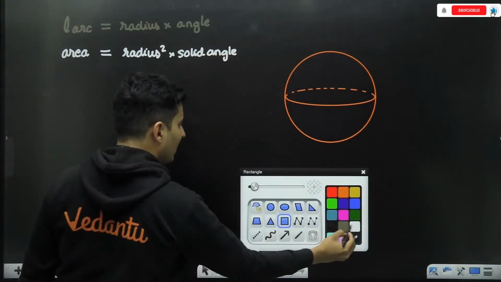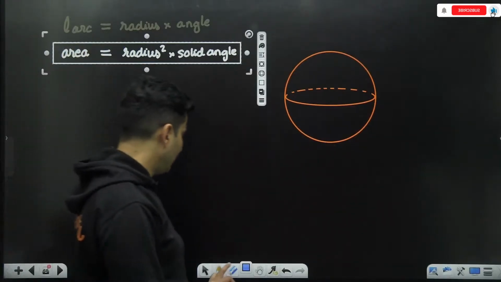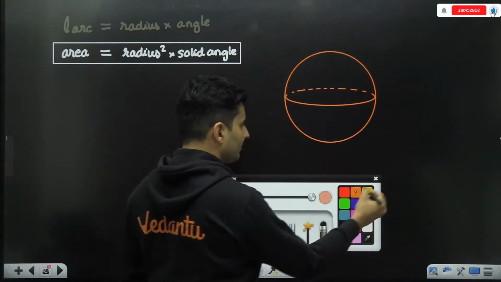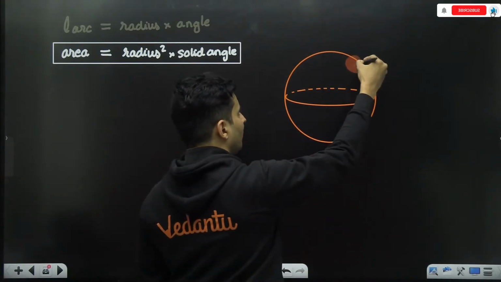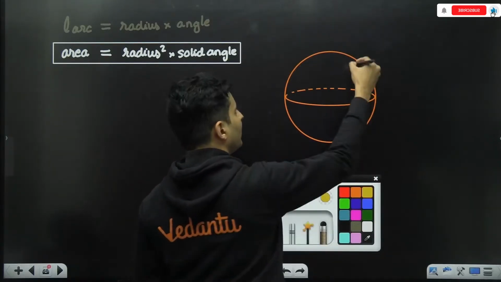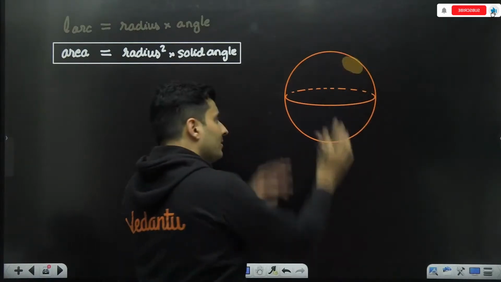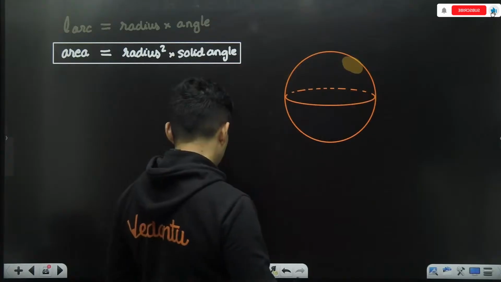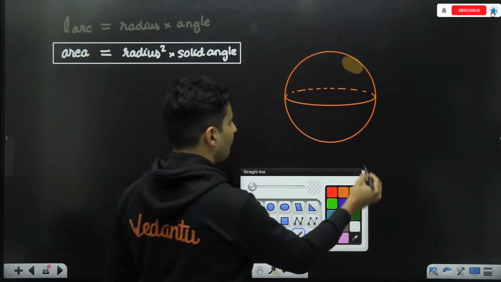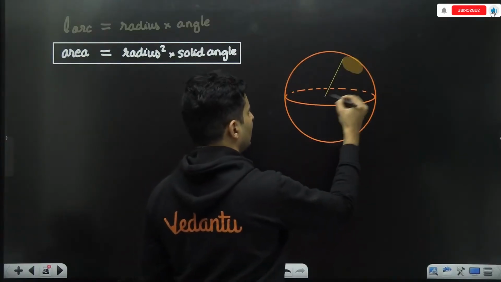It's very similar looking, same, but different. So what do I mean by that? So say for example, you are considering a patch over here. Okay. This is on that surface of that sphere. So just visualize this from the center, okay, like this.